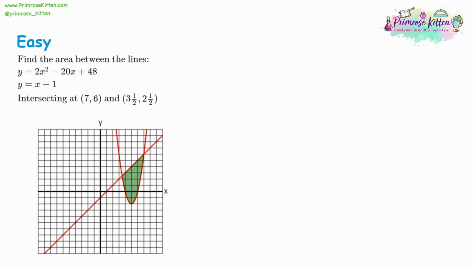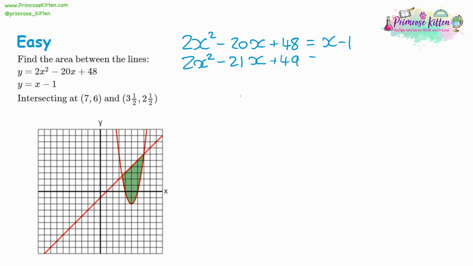The next question, we have y is equal to 2x squared minus 20x plus 48, and that's equal to x minus 1, because both sides are equal to y, so they can be equal to each other. And then combine like terms. The x term, take x away from both sides, and for the number term, add 1 to both sides. And then everything is on the left-hand side, and we can integrate it. So we're integrating 2x squared minus 21x plus 49.